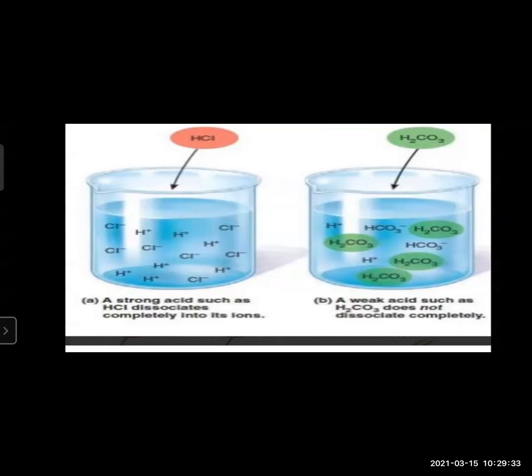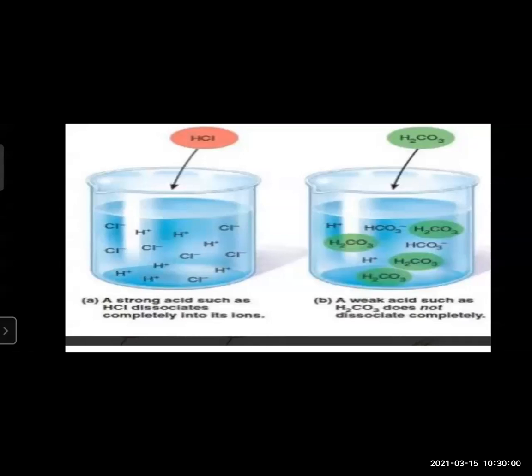So what does the second figure show? On dissolving in water, a weak acid does not dissociate completely. We can see clearly there that hardly two H plus cations are found, and otherwise it remained as it is.